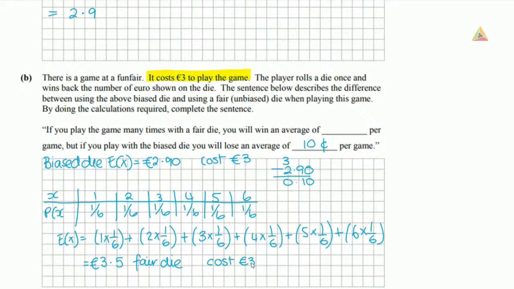So now that we have our fair die or our unbiased die, it's still not a fair game because the game costs €3, but we would expect to be winning €3.50. So the cost is not equal to the expected value, so it's still not fair. So this time we're going to say, well, we expect to win €3.50 and it costs €3. So this time we're expecting to win an average of 50 cents per game. So that's how we deal with expected value and how we look at whether things are fair or not.